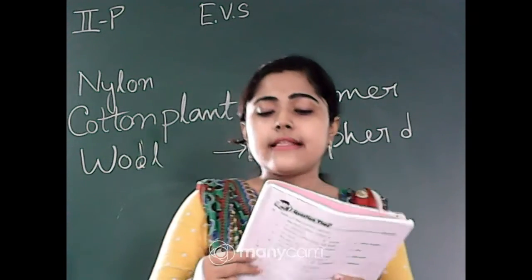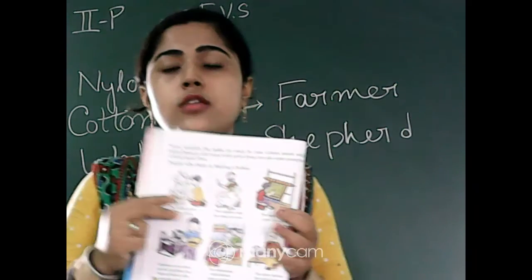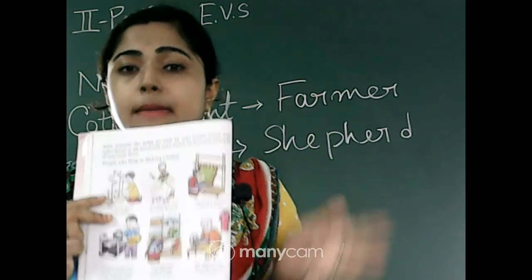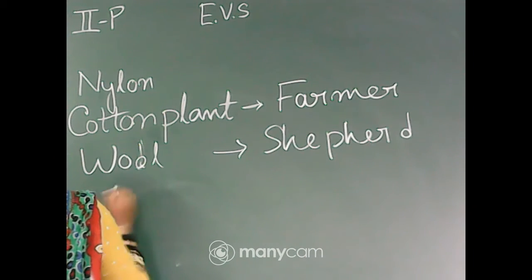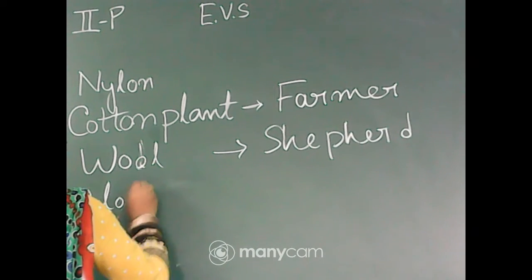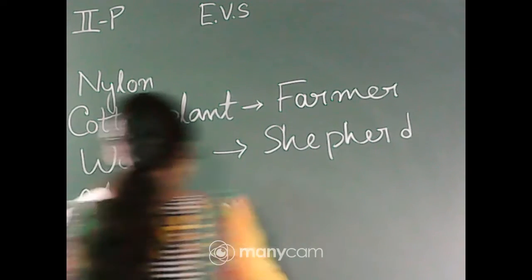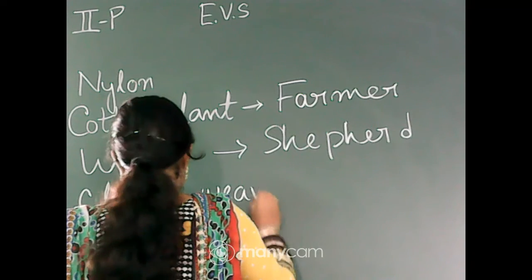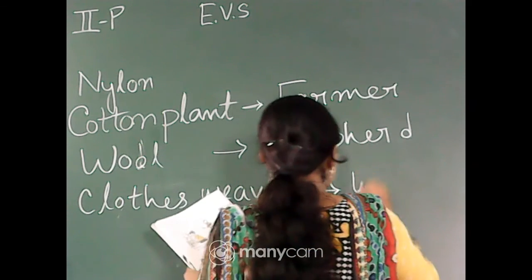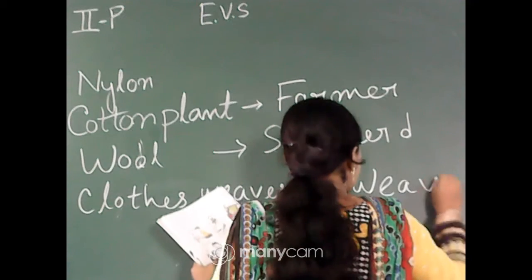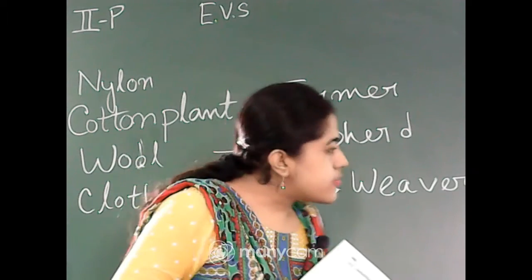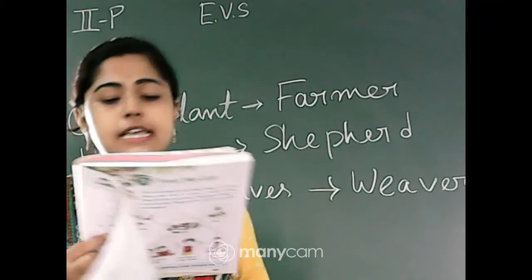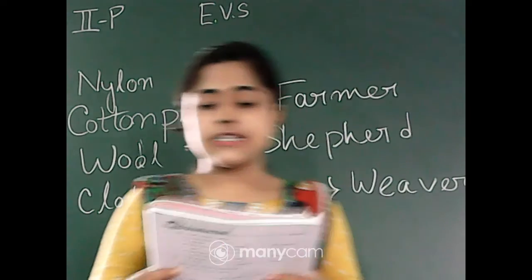So here, those people make our clothes on a loom. The machine is the loom. Those who weave clothes we call weaver, W-E-A-V-E-R, weaver. Okay. Yes, Pratushna, Ankita, that is shepherd, S-H-E-P-H-E-R-D, shepherd.